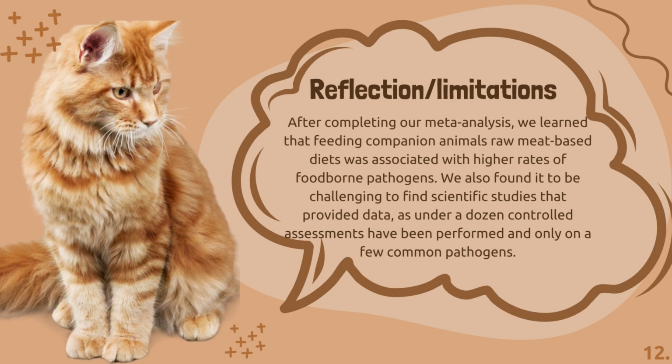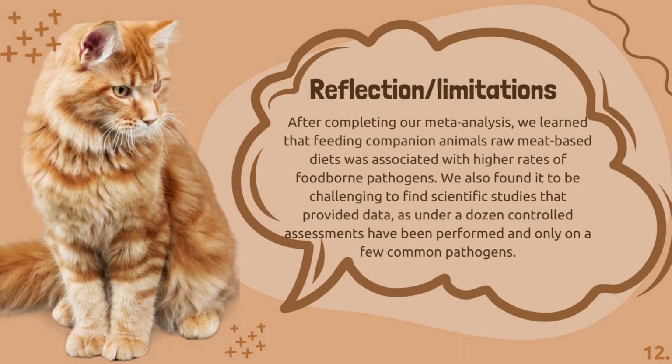After completing our meta-analysis, we learned that feeding companion animals raw meat-based diets was associated with higher rates of foodborne pathogens. We also found it to be challenging to find scientific studies that provided data, as under a dozen controlled assessments have been performed and only on a few common pathogens.